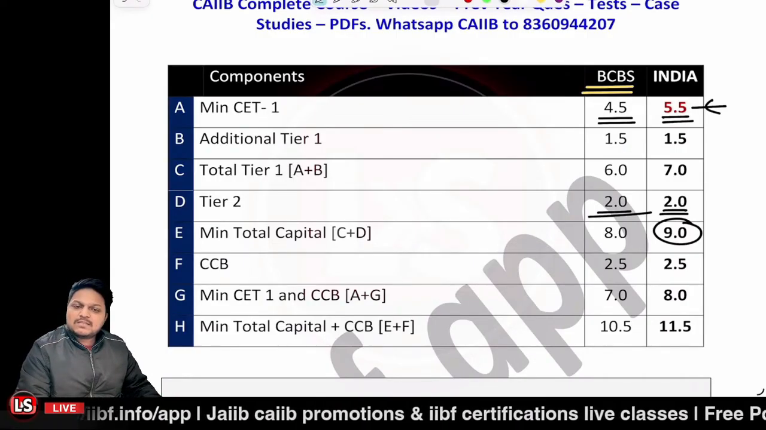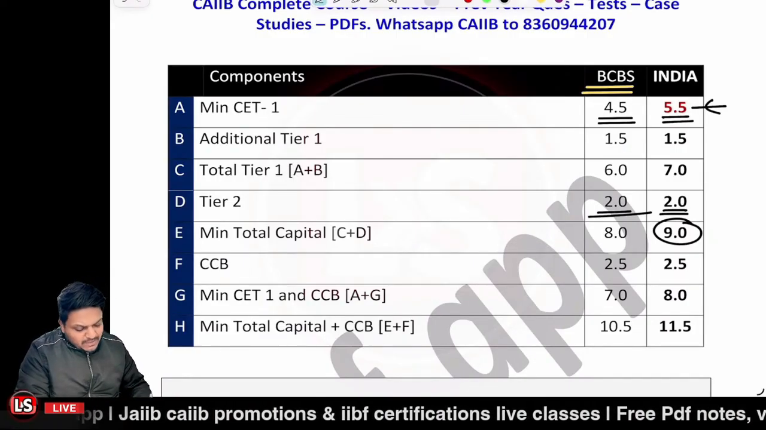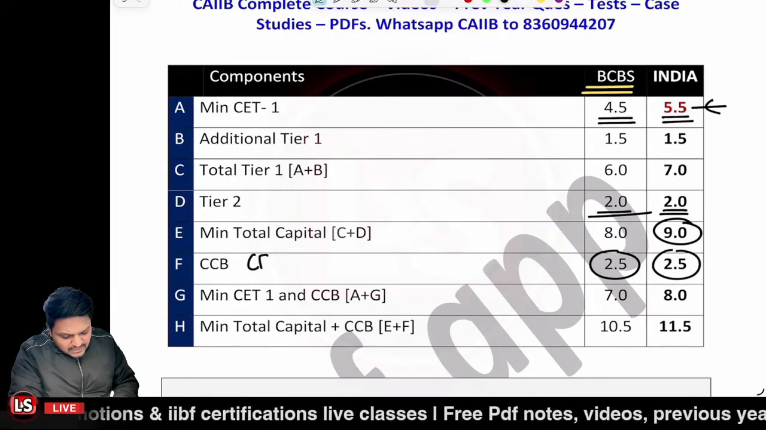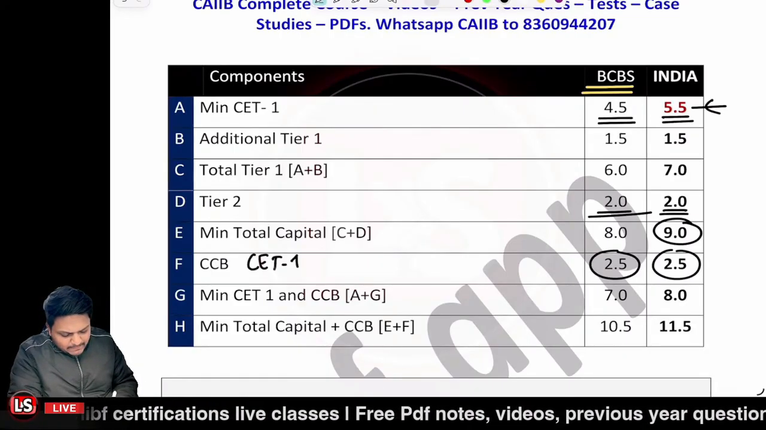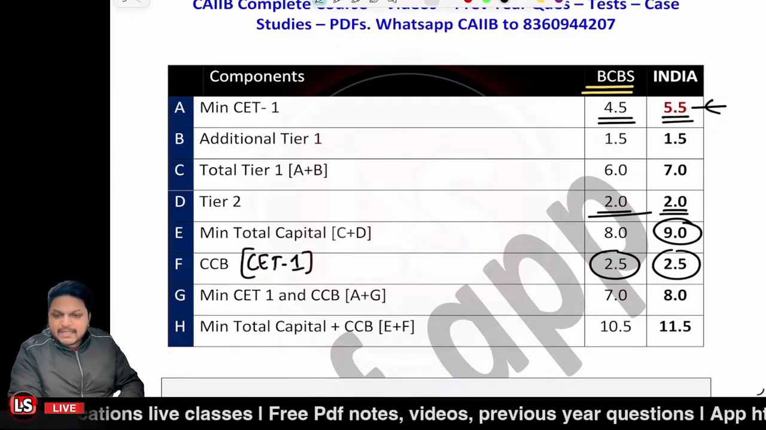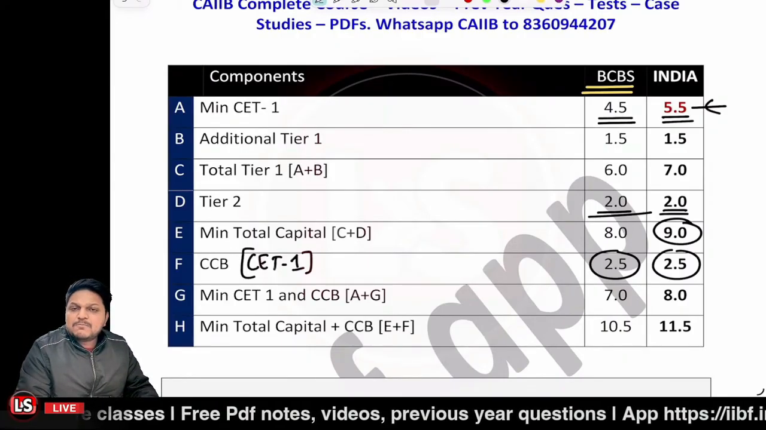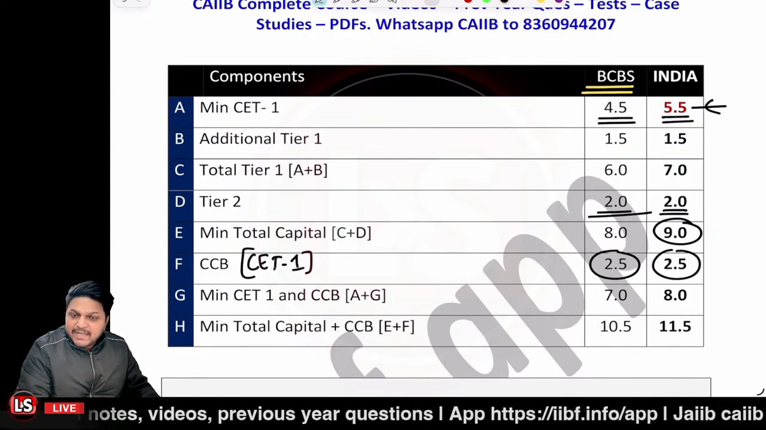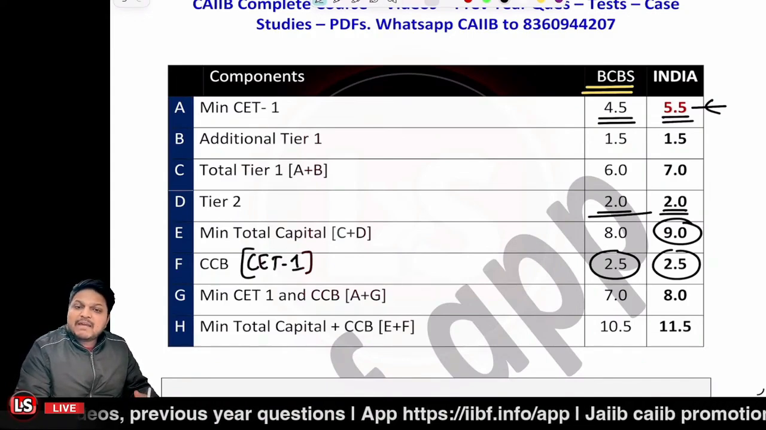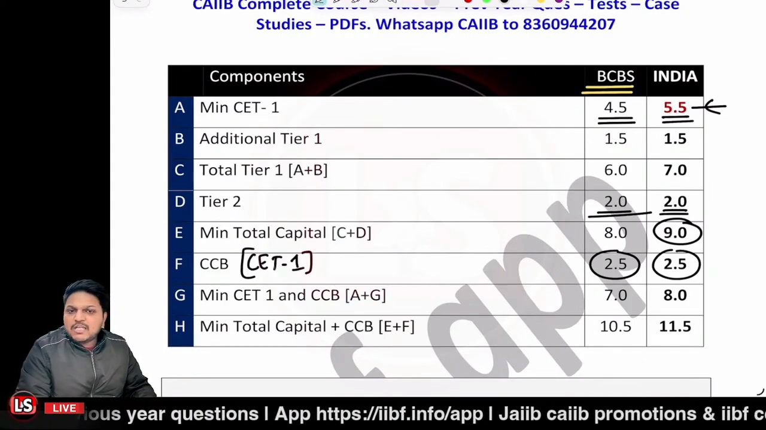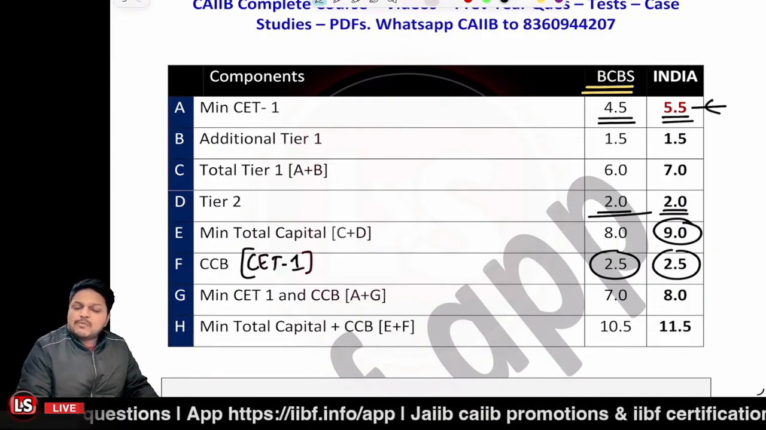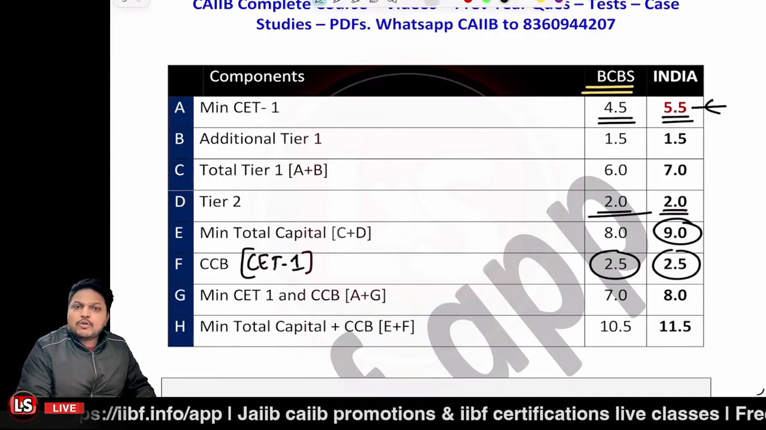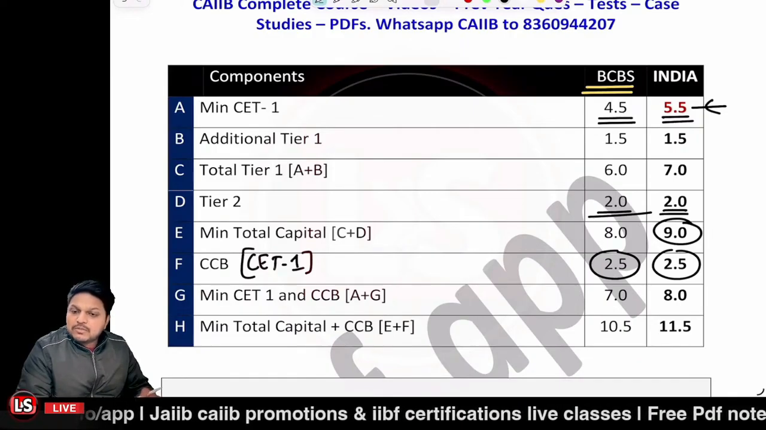For CCB, the same percentage, 2.5% is to be maintained, and the 2.5% is to be maintained in the form of the CET1 component. So let me tell you that these are the different capitals, and the different capitals are having the different components, right? Like CET1 would be having the different components. Additional tier 1 would be having the different components. You'll be learning these all very shortly. Right after this, the next topic is related to the components of these capitals. So then you'll be understanding.